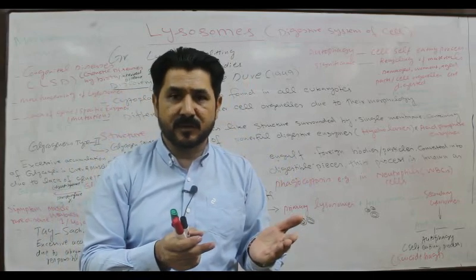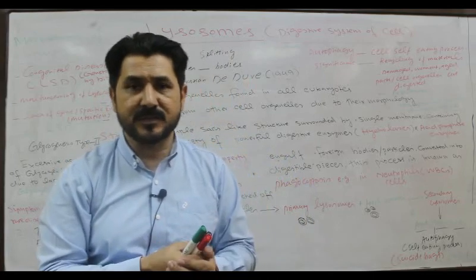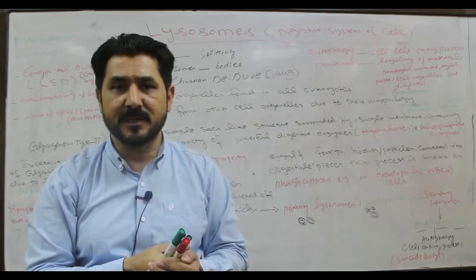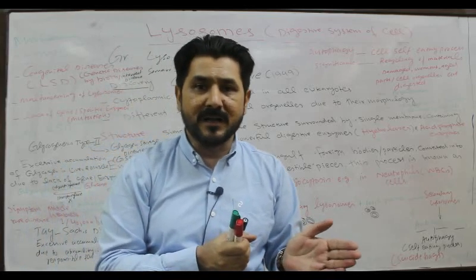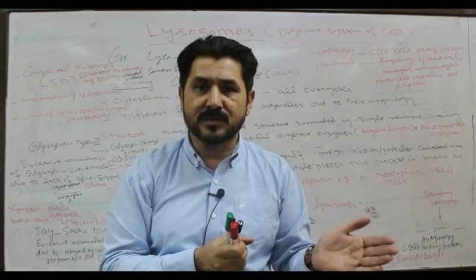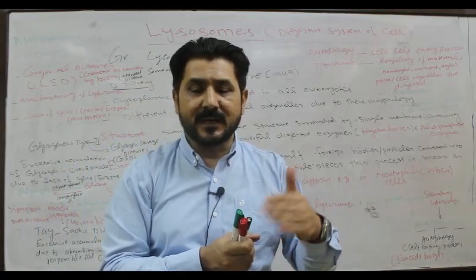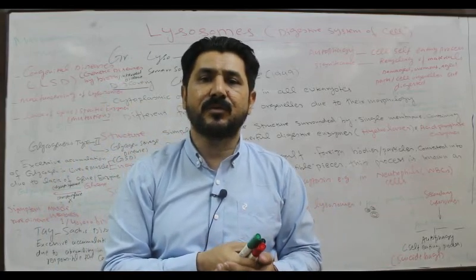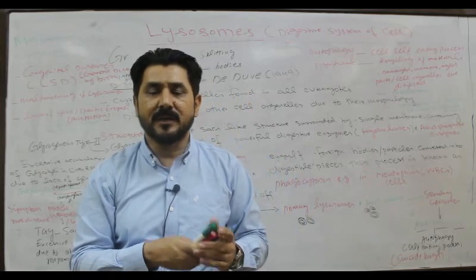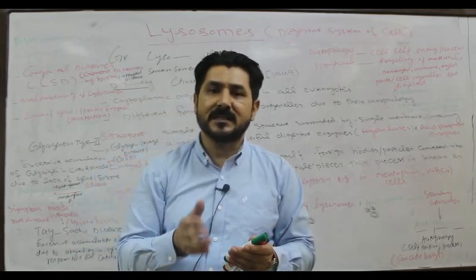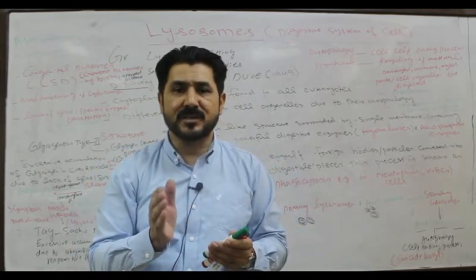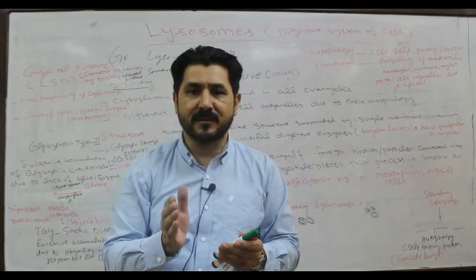Glycogen is a storage or reserve product present in our liver and muscles. But due to the malfunctioning of the lysosome, glycogen cannot be converted into glucose, and glucose is needed for our metabolic activity, because glucose is the instant source of